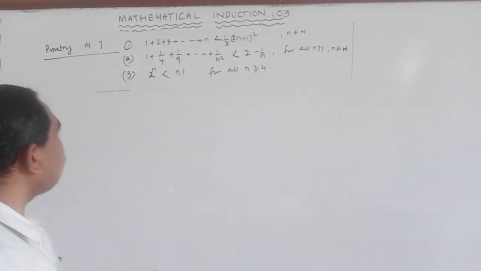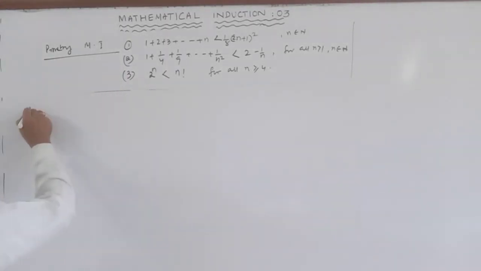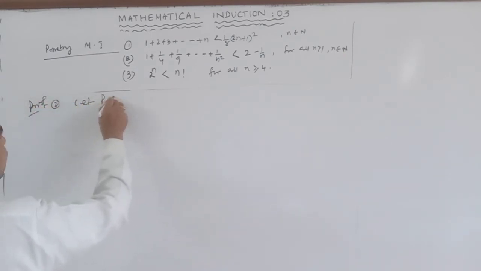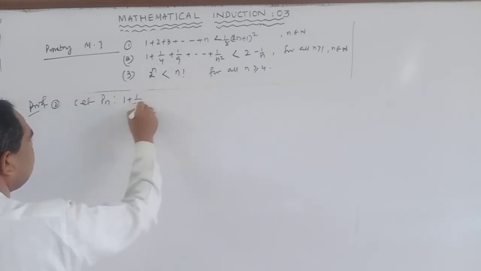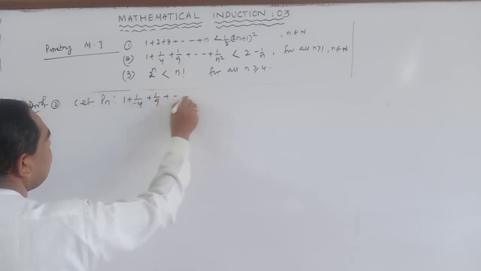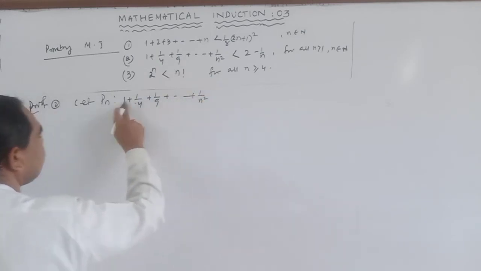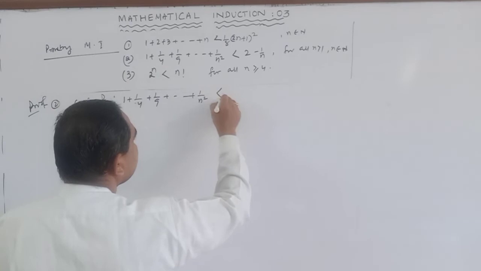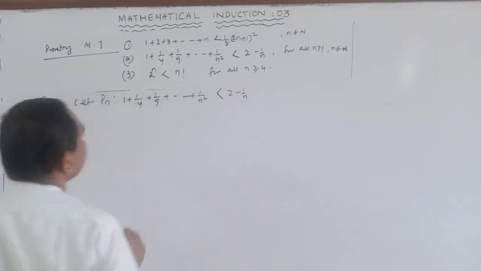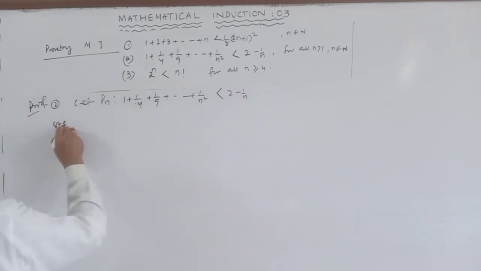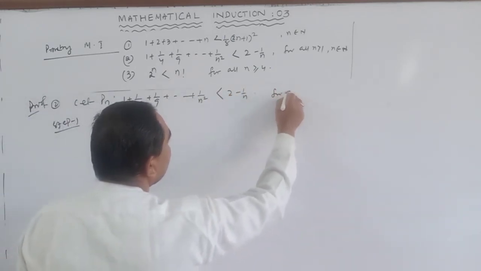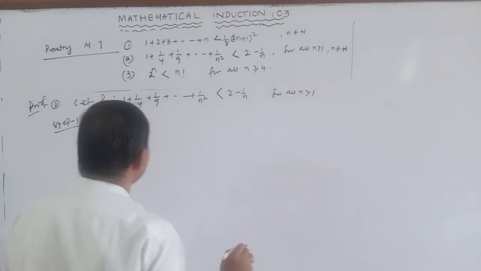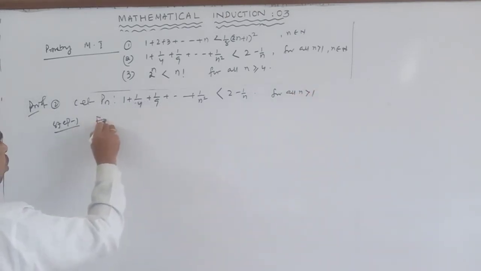Question number 2, proof. Let P(n) be such that 1 plus 1 by 4 plus 1 by 9 up to 1 by n square is less than 2 minus 1 by n. Okay, step 1. For all n greater than 1. So step 1, for n is equal to 2.